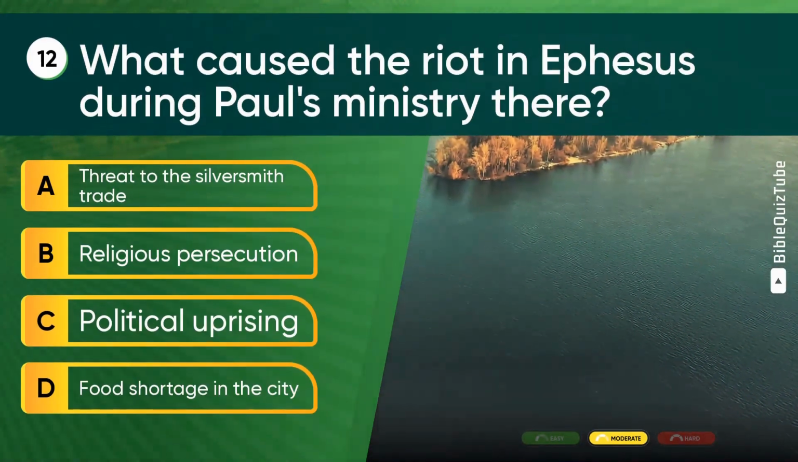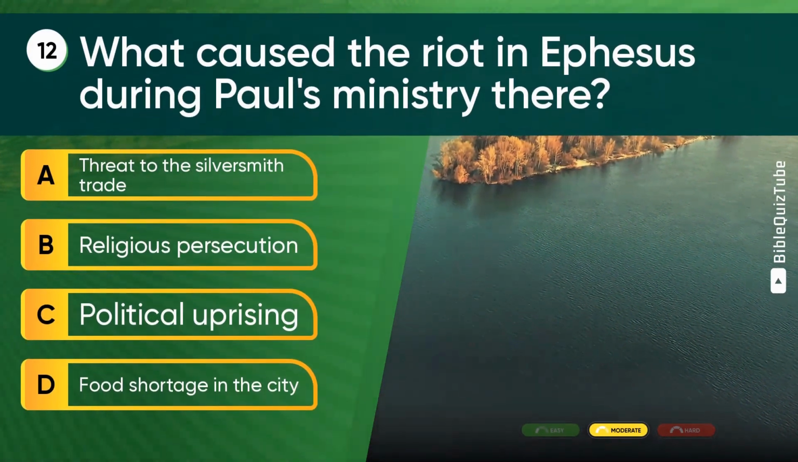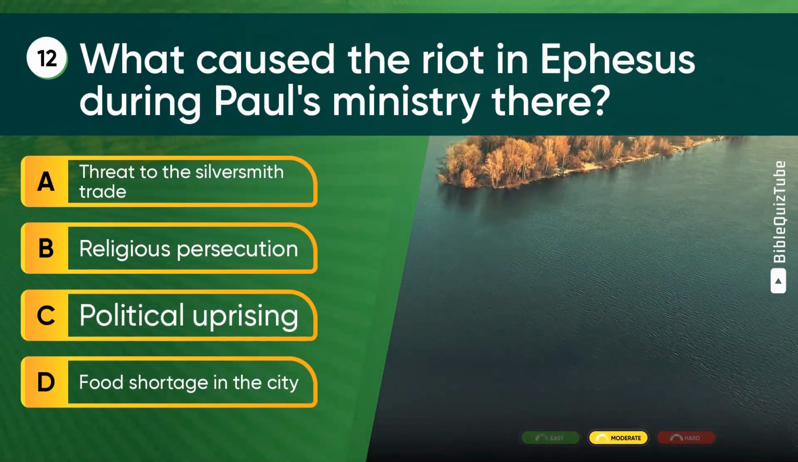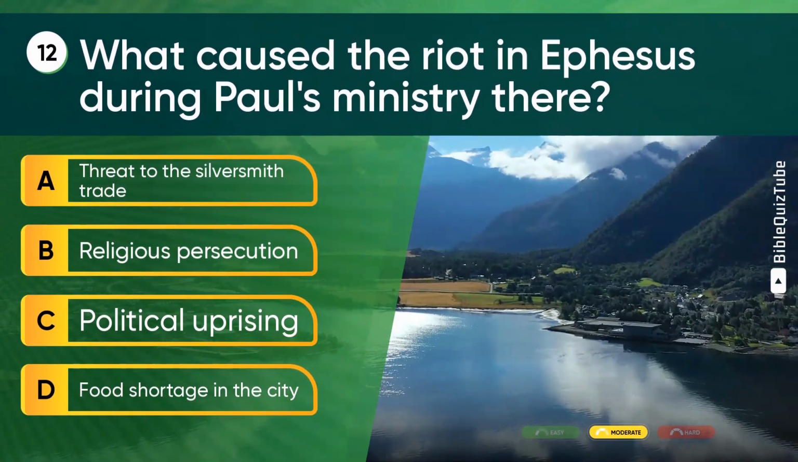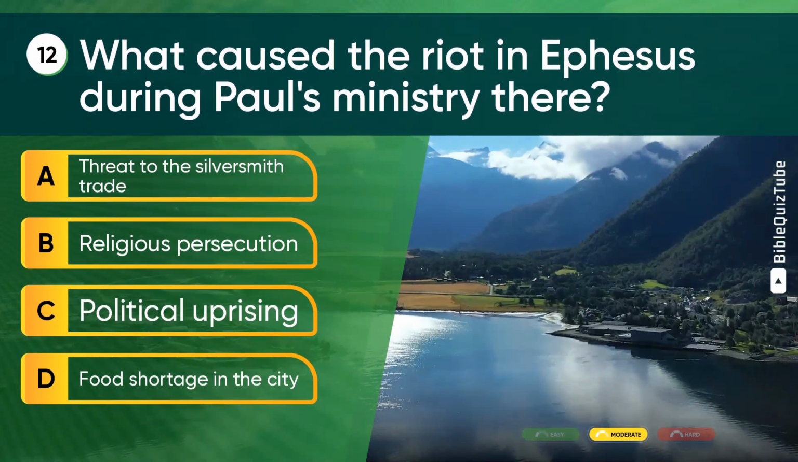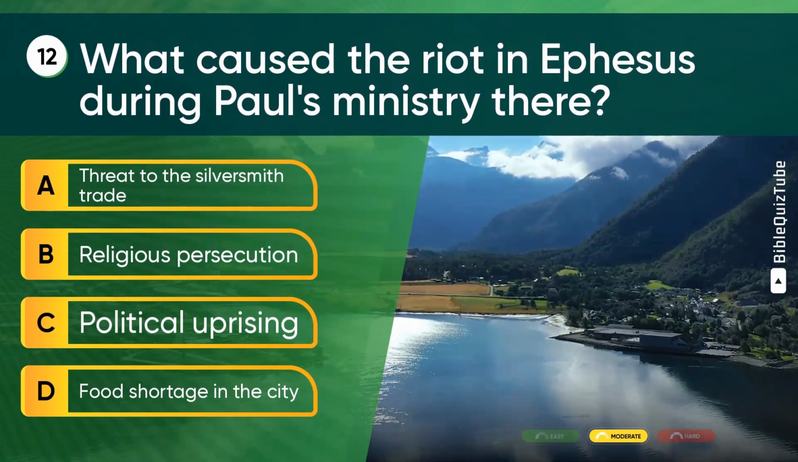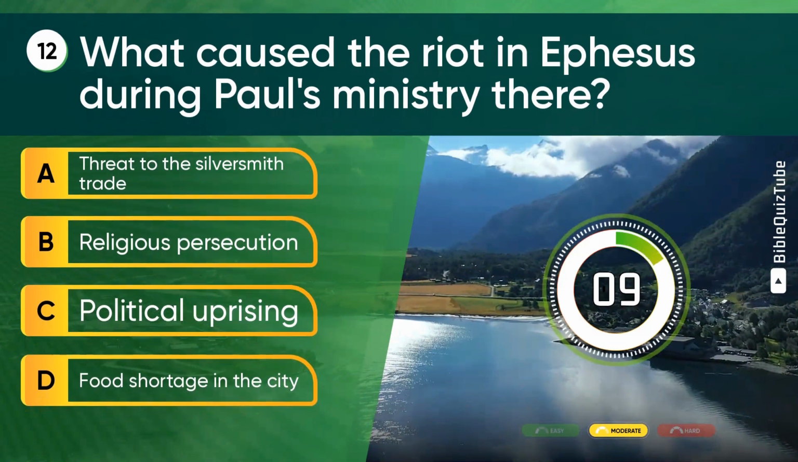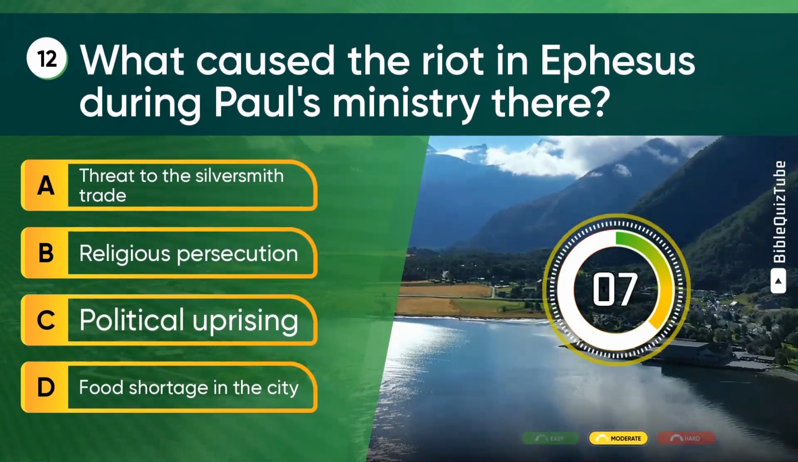Question 12. What caused the riot in Ephesus during Paul's ministry there? A. Threat to the silversmith trade. B. Religious persecution. C. Political uprising. D. Food shortage in the city.